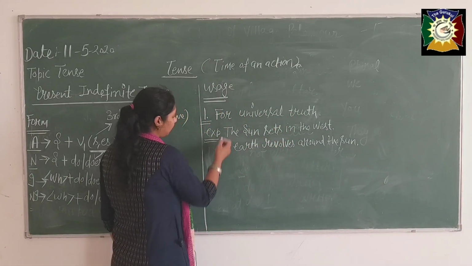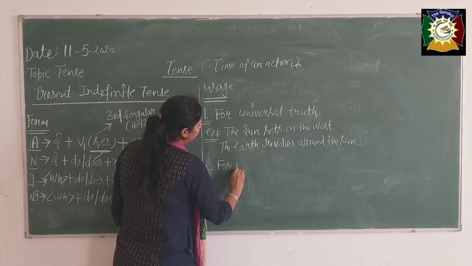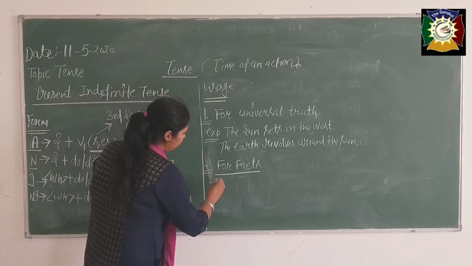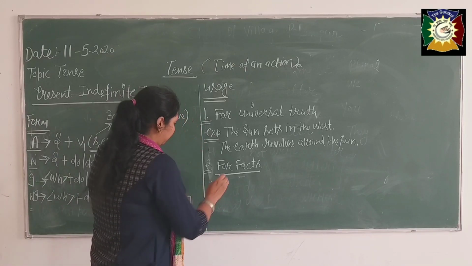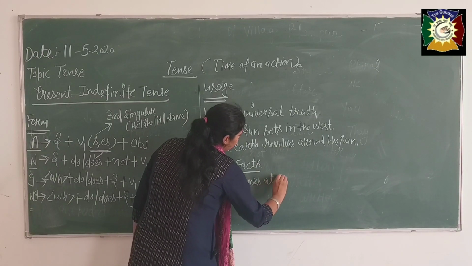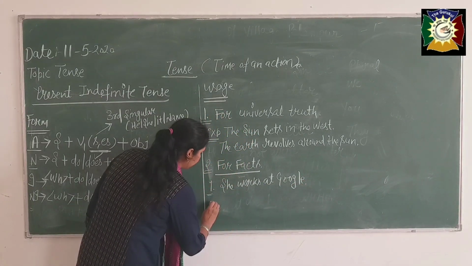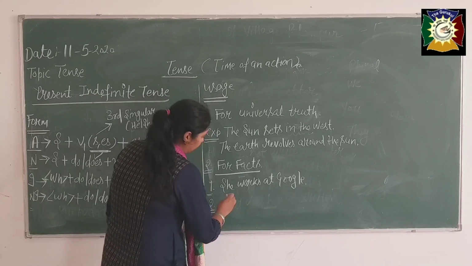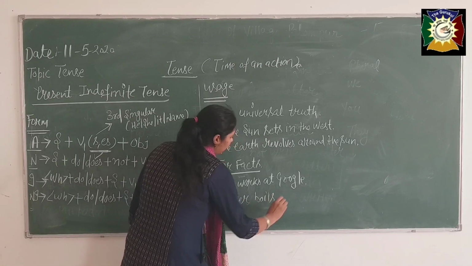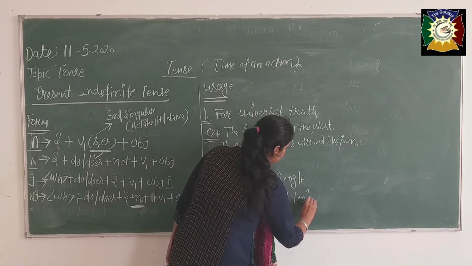And see, second, we use this for facts. In facts, beta, see the first example: She works at Google. This is a fact. Second, water boils at 100 degrees Celsius.